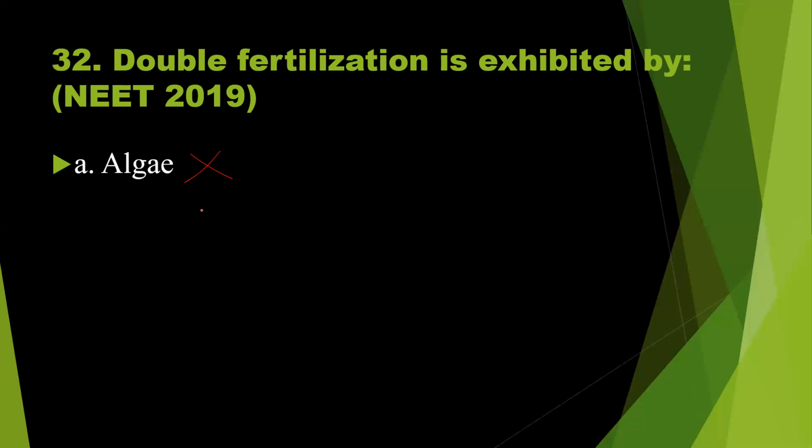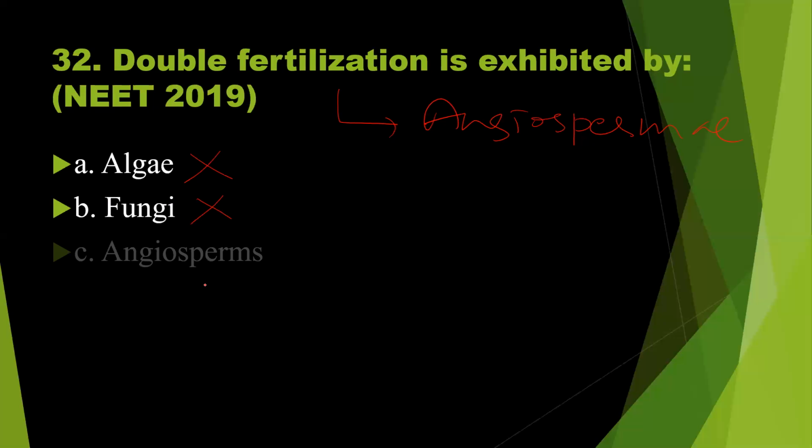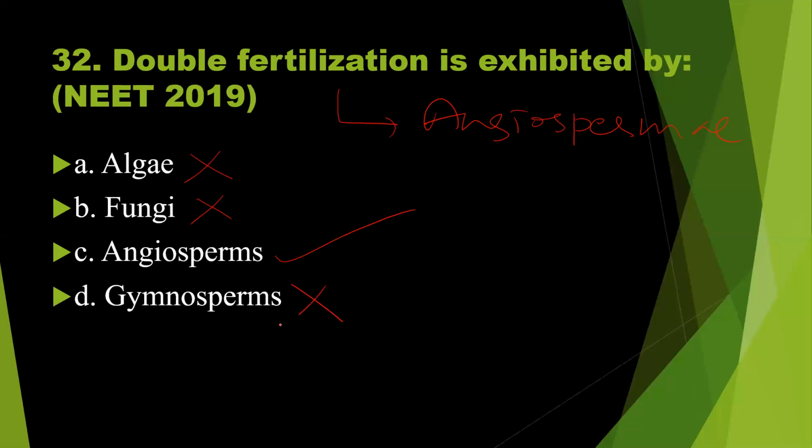As we all know, double fertilization is a characteristic feature of angiosperms. Option B, fungi, wrong. Option C, angiosperm. Yes, it should be the right answer. Gymnosperm is also wrong. There is no double fertilization in gymnosperm. So the answer is option C.